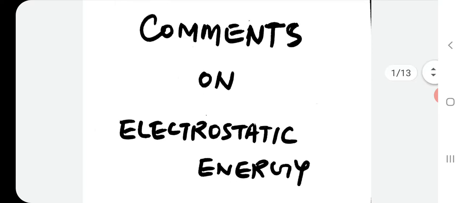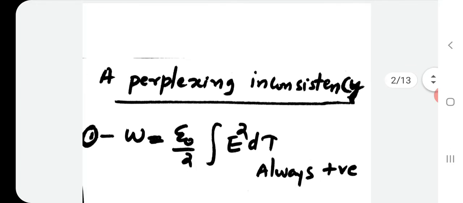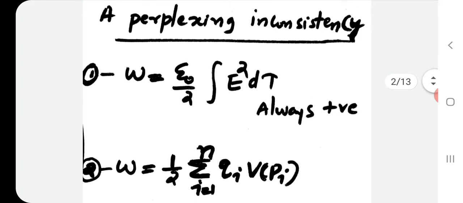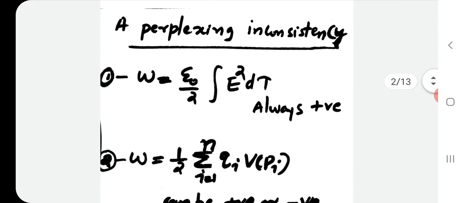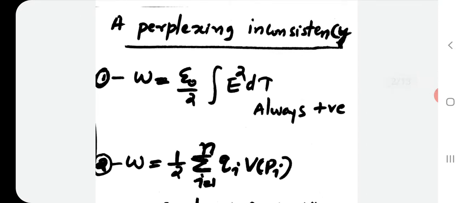Okay, so the first thing that we notice, there is an inconsistency in the two equations for the work done or the energy stored or for the electrostatic energy. Second equation that we see here, W equal to half sigma i equal to 1 to n Qi V of Pi.